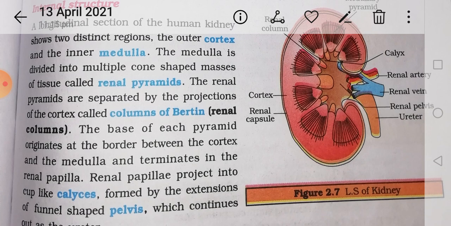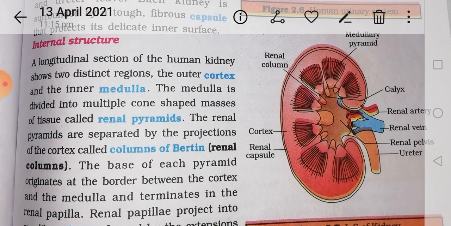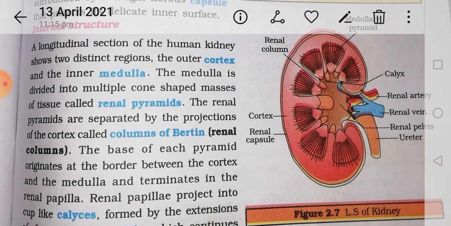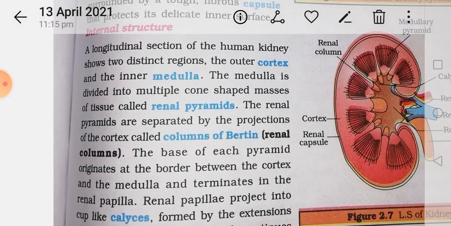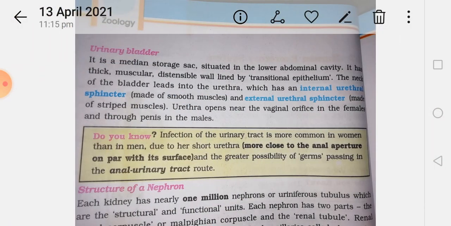If you feel it is tough or uncomfortable when you are reading this content, there is no need to read every point in these notes. Actually, you only have to know superficially what is the outer part and what is the inner part: renal calyx, renal pyramids, renal columns. Only superficially you have to know the parts of the kidneys. Okay, that's it. Next one is the urinary bladder.